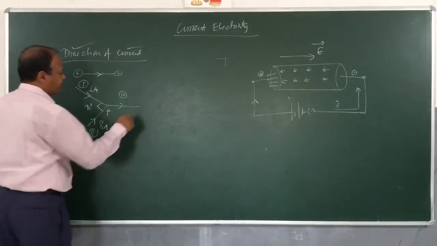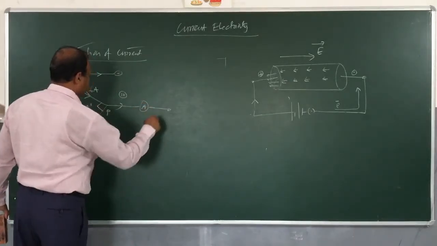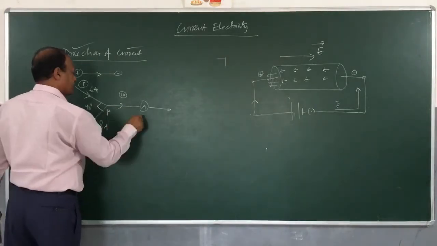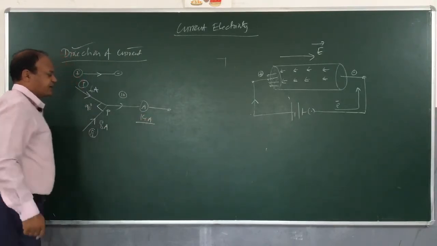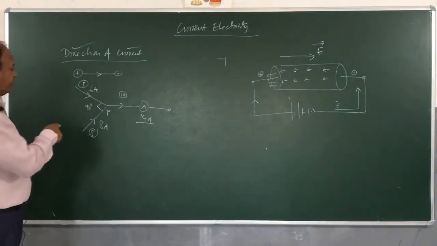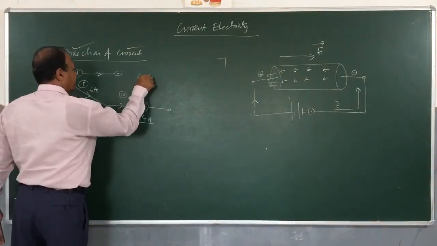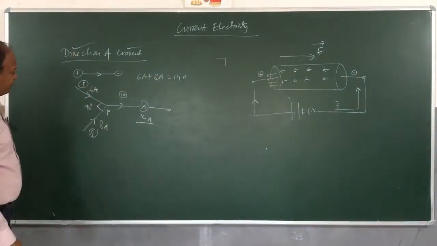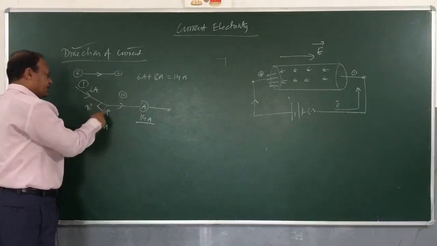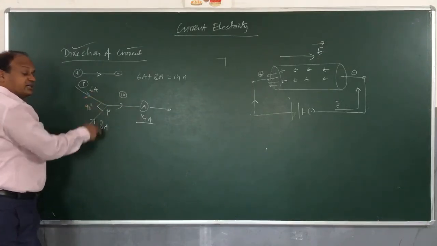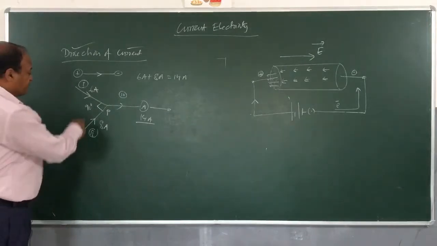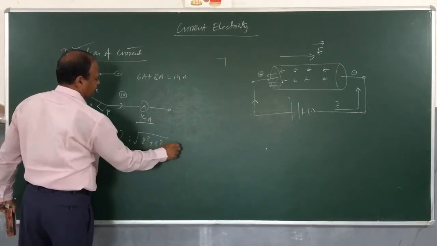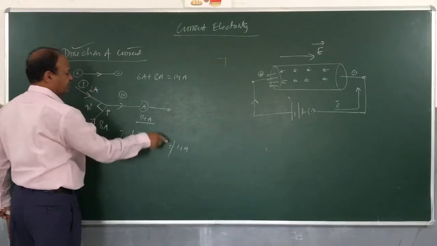Now if I connect here an ammeter, and you know what an ammeter is from lower classes? Ammeter is a device which is used for measuring current. If I use an ammeter, actually it will be measuring 14 ampere. How many ampere will it measure? 14 amperes. Algebraically 8 ampere plus 6 ampere is equal to 14 ampere. So we are finding that the net current in the circuit is actually the algebraic sum of these two currents. Whereas if I use the vector formula, then I should be equal to root over 8 square plus 6 square, which will be 10 ampere, but the current is not 10 ampere.